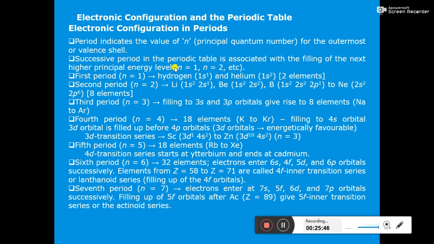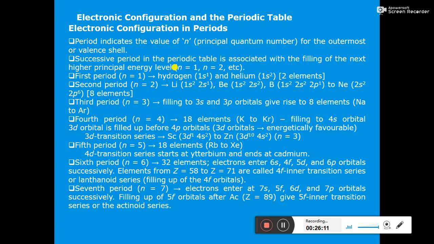So as long as electrons are being filled in the first orbit, the element will be in the first period. For example, hydrogen has the configuration 1s1, and helium has the configuration 1s2. So in both hydrogen and helium the electron enters the first orbit.